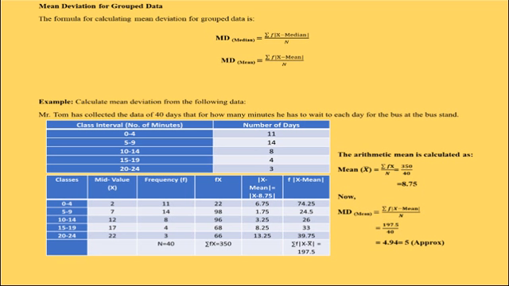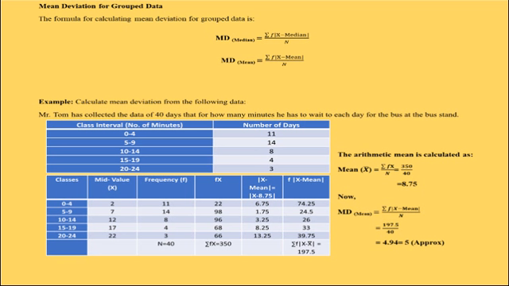0 to 4 minutes, he has to wait for 11 days. 5 to 9 minutes, he has to wait for 14 days. 10 to 14 minutes, he had waited in 8 days. 15 to 19 minutes, he had waited in 4 days. 20 to 24 minutes, he has waited in 3 days.